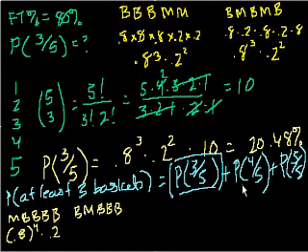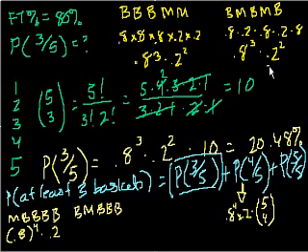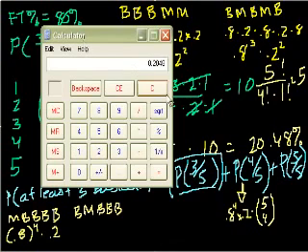So this is going to be 0.8 to the 4th times 0.2 times, out of 5 baskets, I'm choosing 4 that I'm going to make. So this is the number of combinations where I get 4 out of the 5. So what is 5 choose 4? That's 5 factorial over 4 factorial times 1 factorial. Well, that equals just 5. You can work that out. So let's just figure this out.